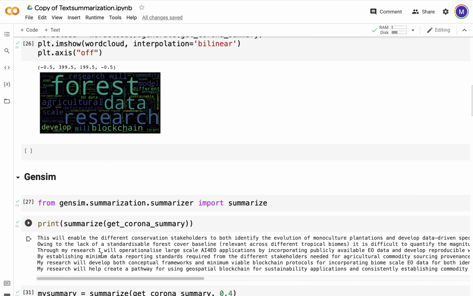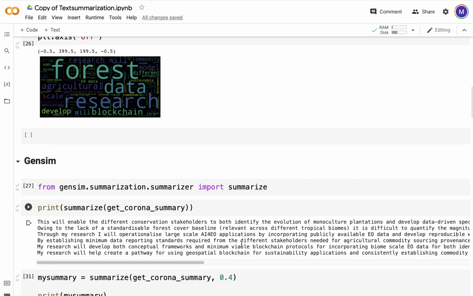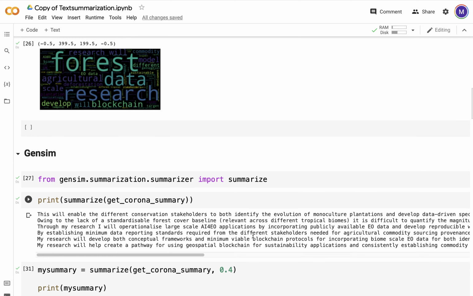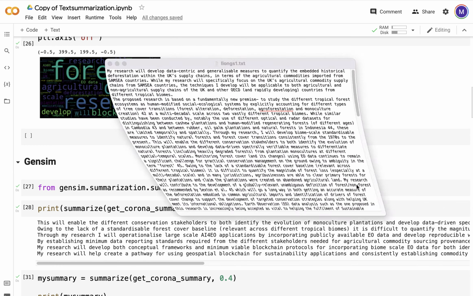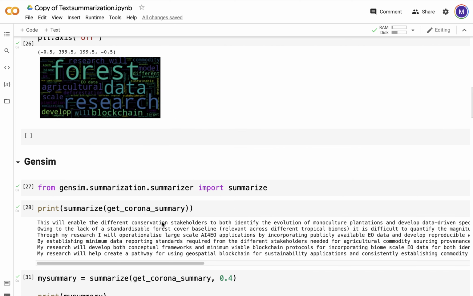That's it, end of the story. Now it starts out like this. This will enable different conservation stakeholders to both identify the evolution of monoculture plantation, so on and so forth. But when I look at it, how I started out was my research will develop data-centric and generalizable measures. So it seems that this summary is starting slap bang from the middle.